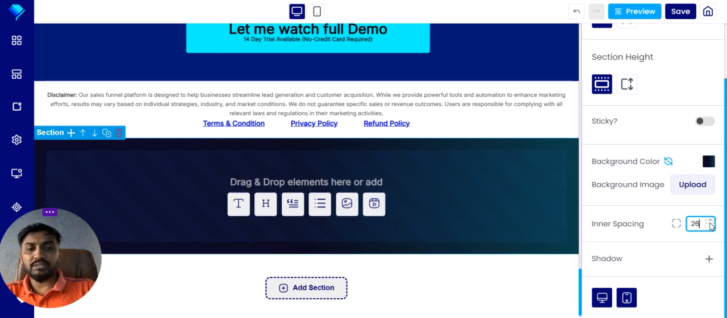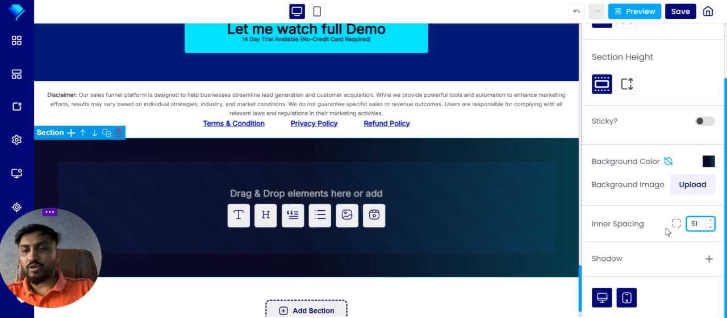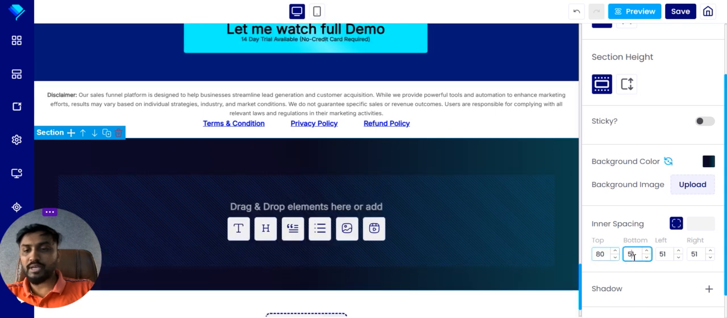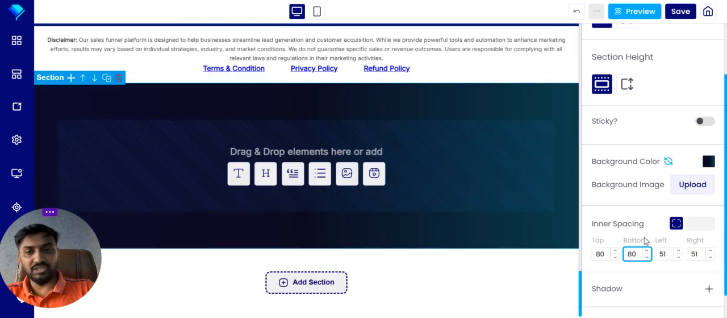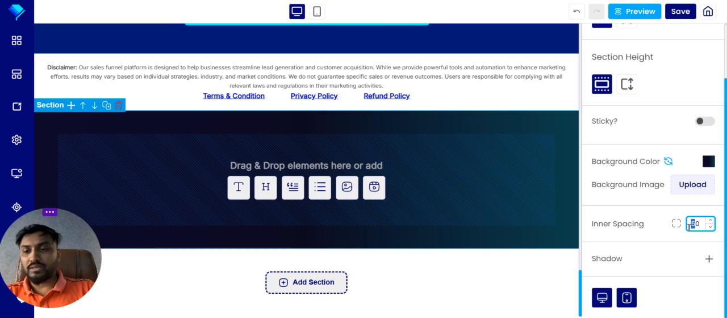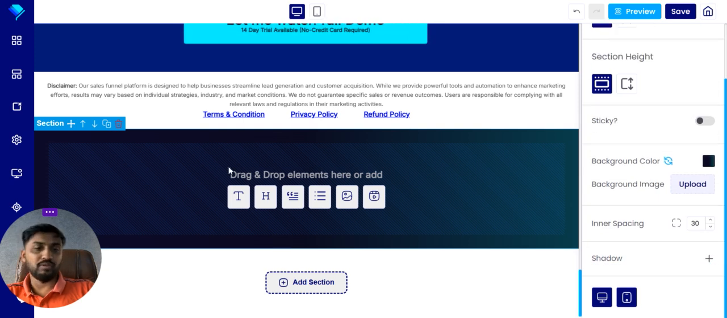And inner spacing, for example, this is the inner spacing. If you want to increase the spacing of the whole section, or maybe you just want to increase the section from the top, for example, or only from the bottom, then you can do that. This is the section, and you can increase this by increasing the spacing. And if you want to give some shadow with different colors, you can do this from here. This is the section setting.